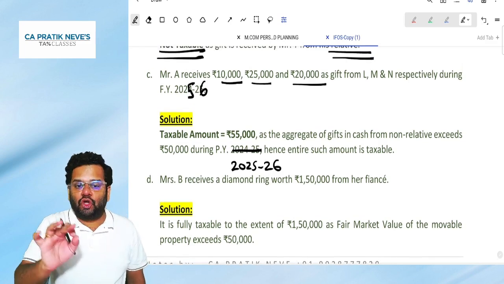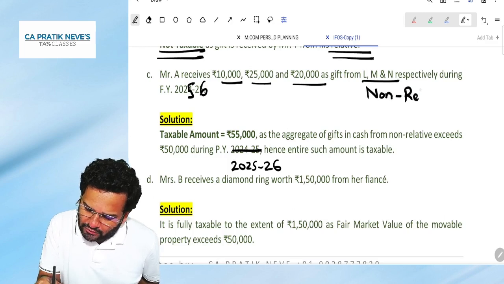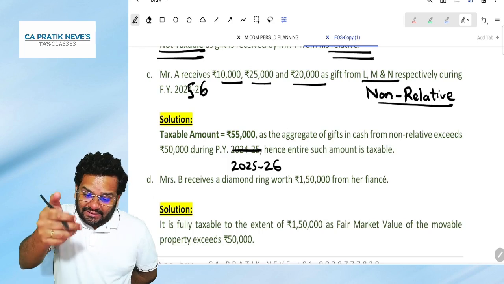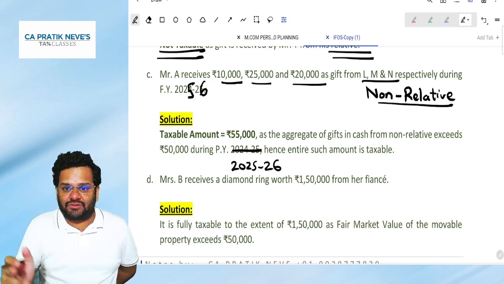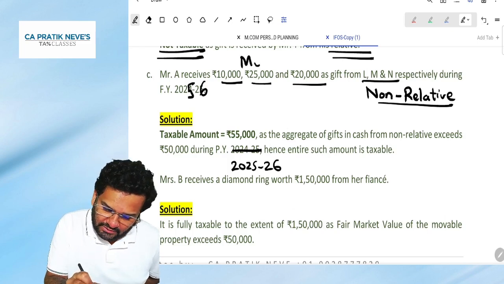It is from non-relatives L, M and N. It's not on the occasion of marriage. He receives these amounts as gifts in money terms.